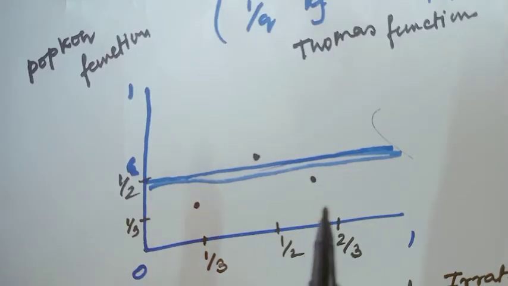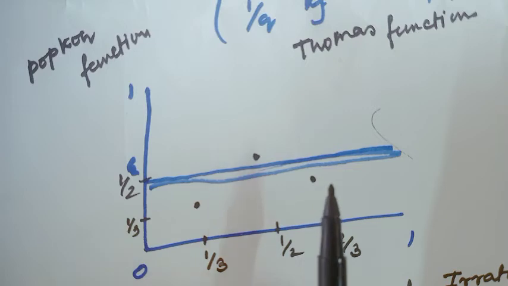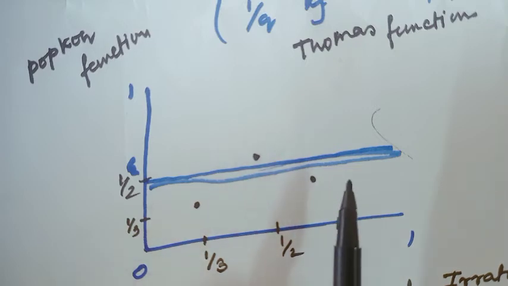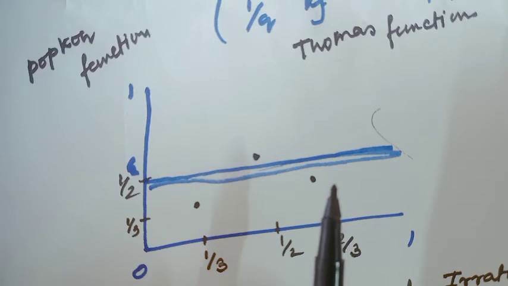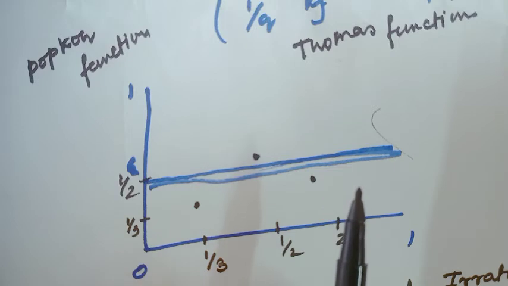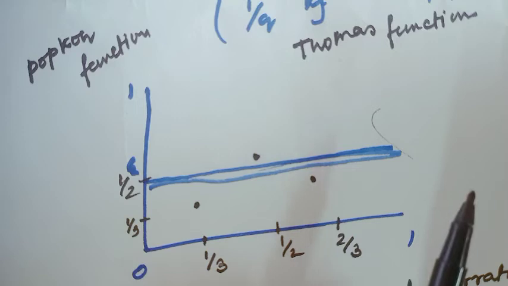Here I have considered such points where the functional value is greater than epsilon. Because when the functional value is less than epsilon, then obviously the difference would be less than epsilon, because here the LPF is always equal to 0.